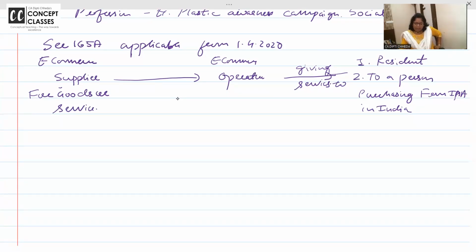Or e-commerce supplier of goods and service through the e-commerce operator is giving service to either resident or to a person purchasing from कोई भी person. It could be non-resident also, but इस बार वो इंडिया से purchase कर रहा है. Or to a non-resident in special circumstances.